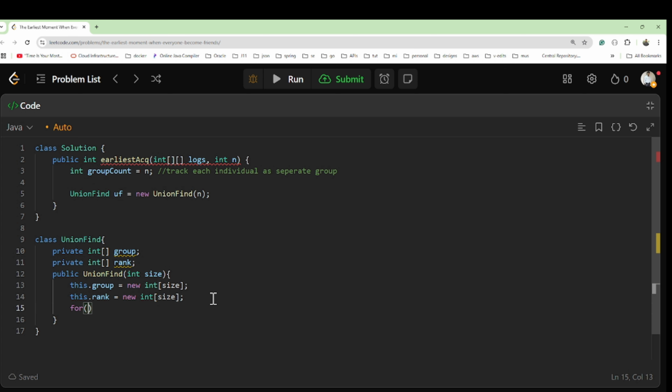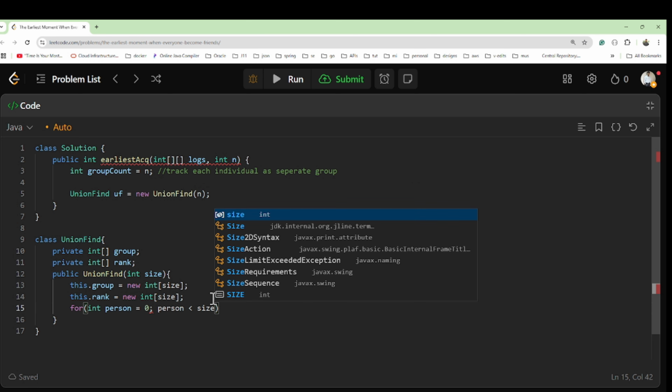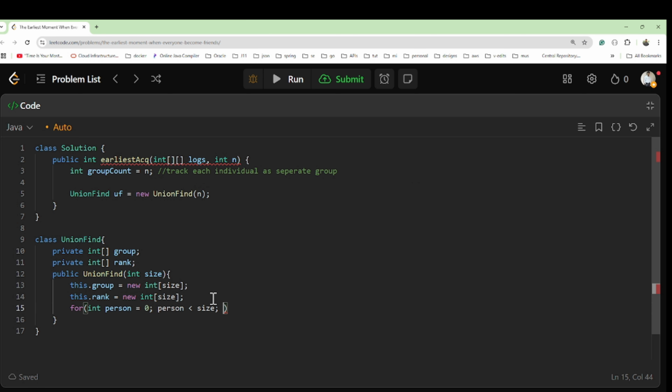See, we will start with int person = 0, because the levels go from 0 to n minus 1, right? So I'll go with int person = 0, while person is less than size n minus 1, and one by one we will increase person plus plus.